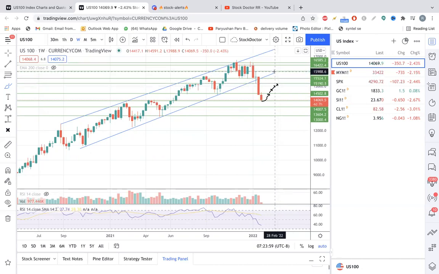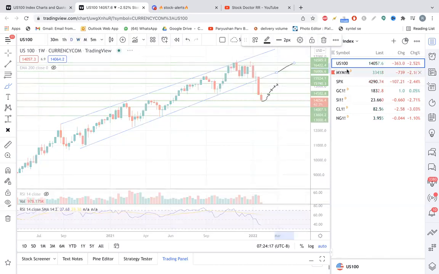And then we will think about buying for the long term when the index will come in this channel. Okay, till the time the index doesn't come in this channel, we will not think about the buy side. Okay, so whenever there will be a pullback on the upside, we will think about coming out of our holdings if we are stuck somewhere.